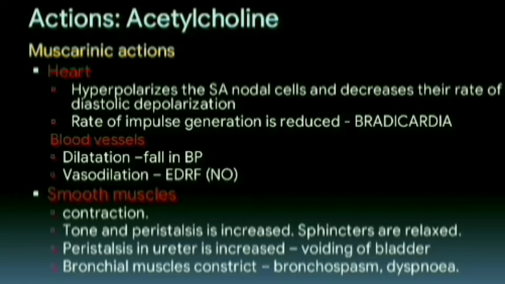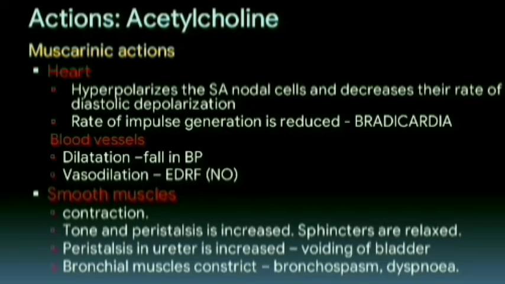On blood vessels, all blood vessels are dilated, so it causes a fall in BP. Vasodilation is primarily mediated through the release of an endothelium dependent relaxing factor, that is nitric oxide. And in the smooth muscle, most organs are contracted, and the tone and peristalsis in the gastrointestinal tract is increased and sphincters relax.